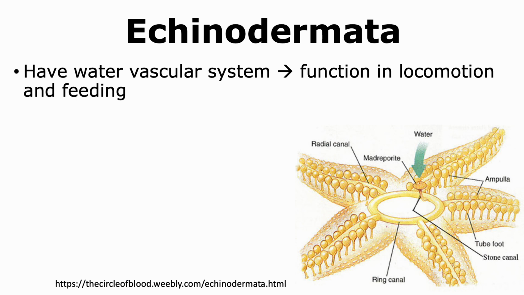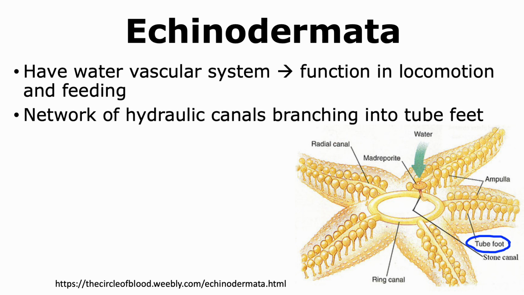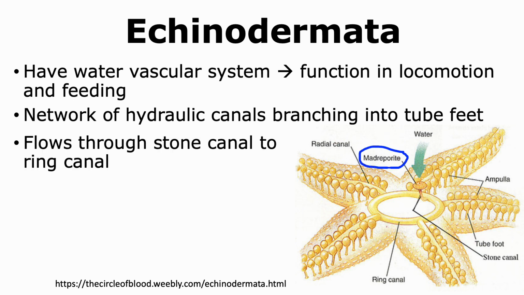Echinoderms are known to have a fascinating water vascular system in their body. The main function of this system is in locomotion and feeding. This water vascular system is a network of hydraulic canals that branch into tube feet. Water enters into the organism through the madreporite, and from there it is able to move into the stone canal.